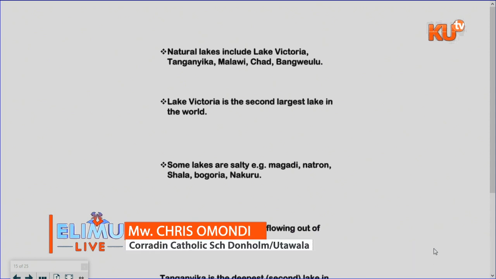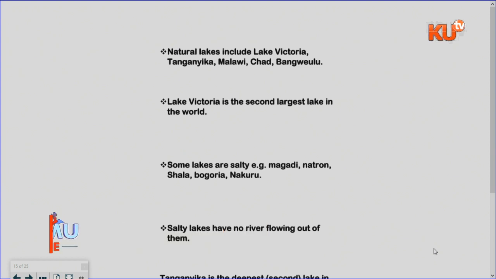Examples of natural: Tanganyika, Malawi, Chad, Benguela. Lake Victoria is the second largest natural freshwater lake in the world. But the largest freshwater lake in Kenya is Lake Turkana.